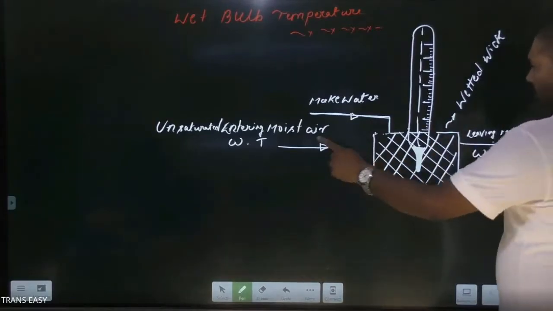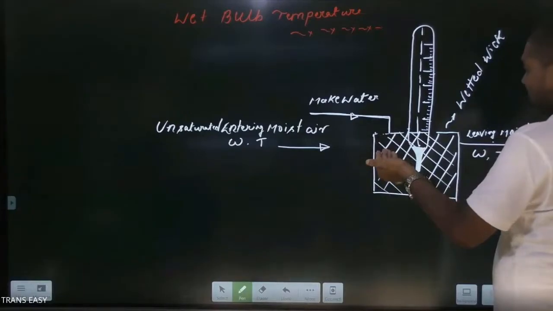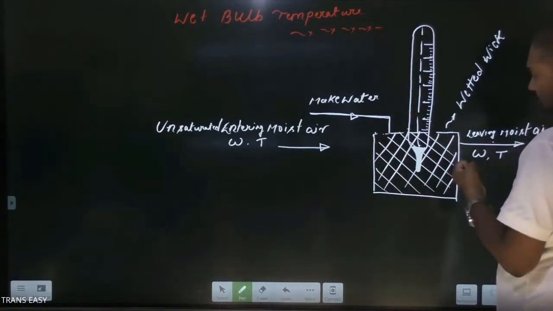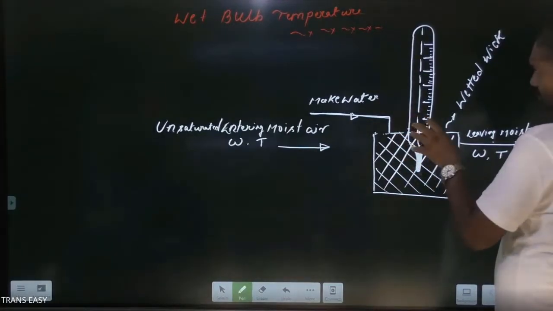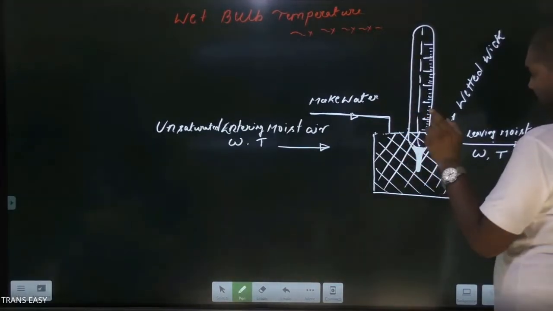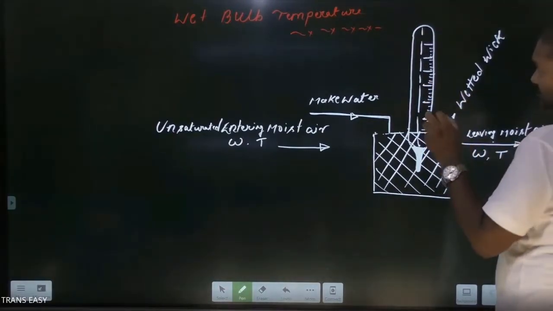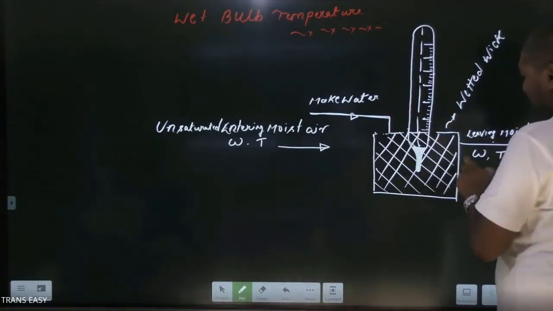Okay, this is unsaturated moist air. It will activate the evaporation process, but evaporation requires latent heat of vaporization. Already, I have explained wet bulb temperature measurement in a previous live session, but here we are going to develop a mathematical expression to measure wet bulb temperature, so I am repeating the thing once again.